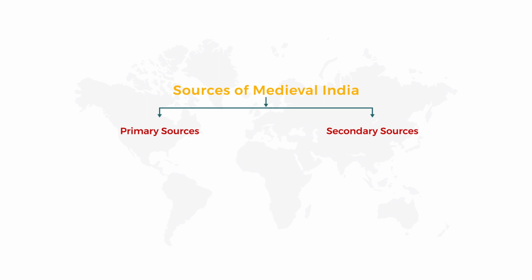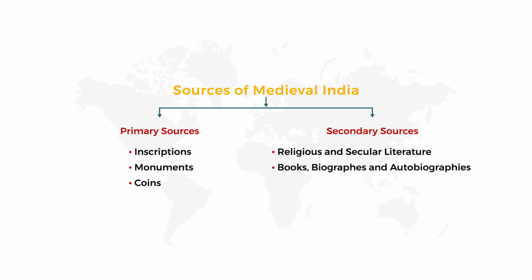In primary sources we have 3 important points: inscriptions, monuments and coins. And in secondary sources we have religious and secular literature, books, biographies and autobiographies, and travelers and travelogues. In this video we are going to learn only about primary sources, that too inscriptions and monuments alone. The remaining, coins and secondary sources, we are going to learn in the second video.